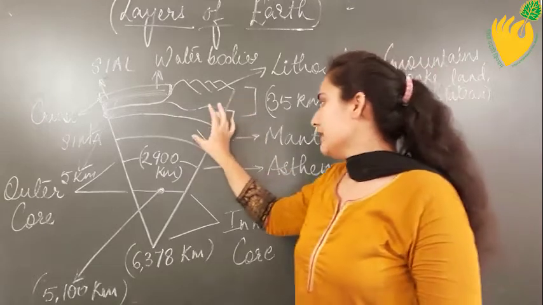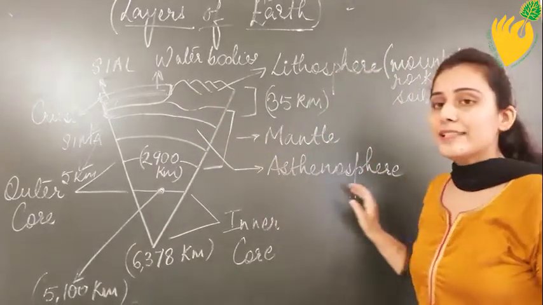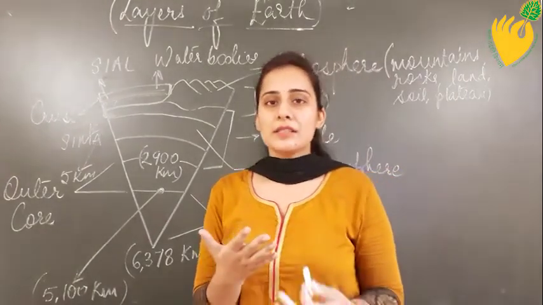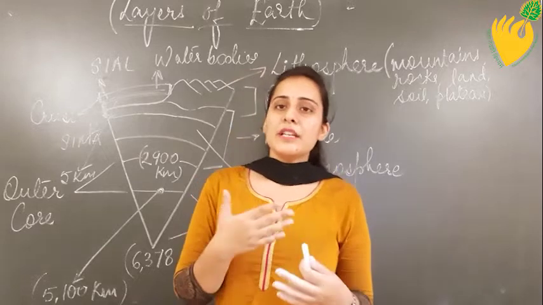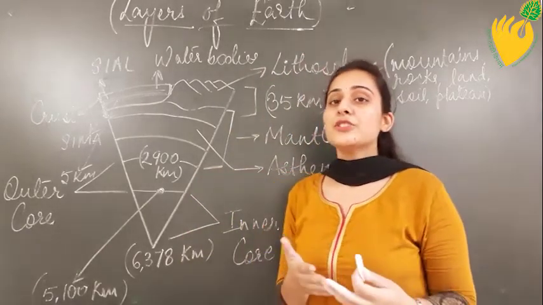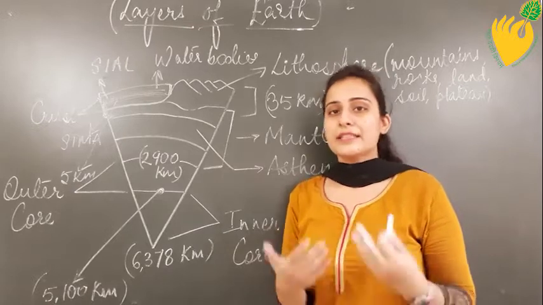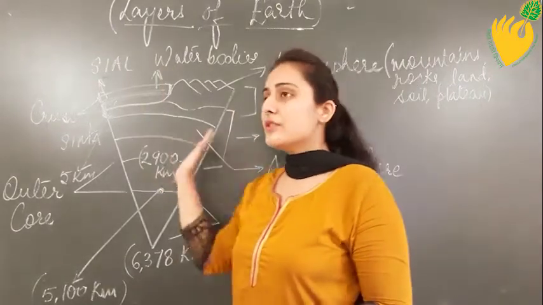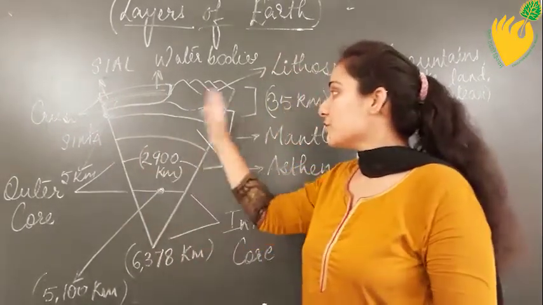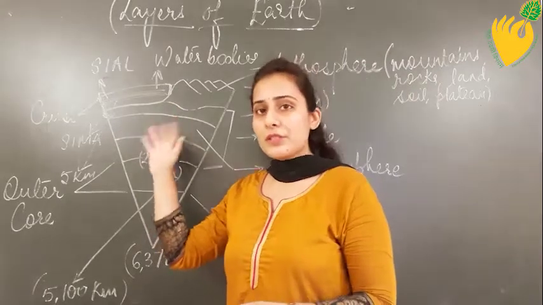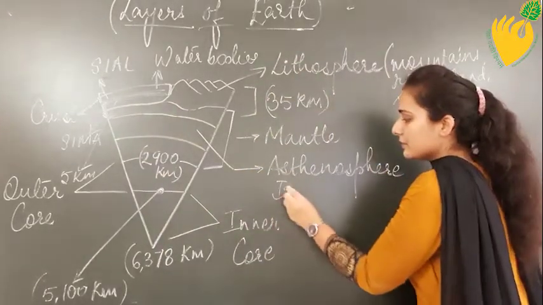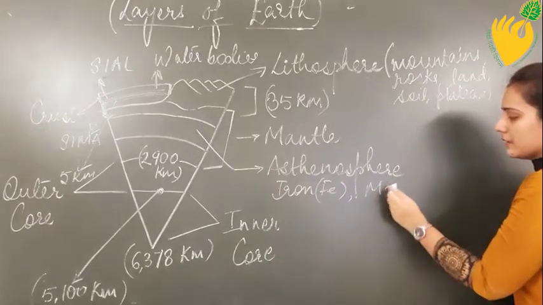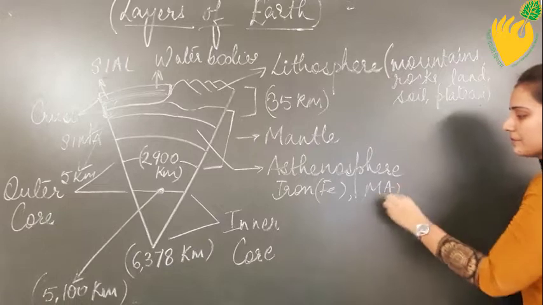The upper mantle area is considered as the asthenosphere. Asthenosphere means it is that region of the mantle or the medium level or layer of the earth which is rich in minerals like iron and magnesium. So this layer consists of the minerals which are rich, the layer of the earth which is rich in minerals such as iron, which we signify with Fe, and magnesium, which we signify with Mg.